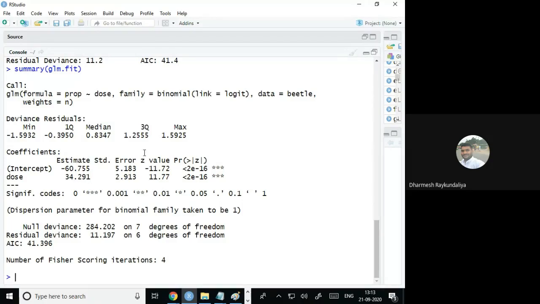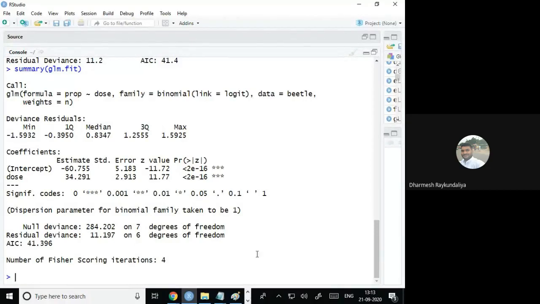Here, this is the estimate. This is the corresponding standard error. The ratio of estimated value divided by standard error gives the Z value. And you can look at the p value is less than or equal to 0.05 for both the intercept as well as the dose. That means your model is including the intercept, and dose is the important variable to decide the probability of the death of beetle. Okay. And this output is obtained by 4 iterations. So only 4 iterations are required to get the estimate of the parameter.